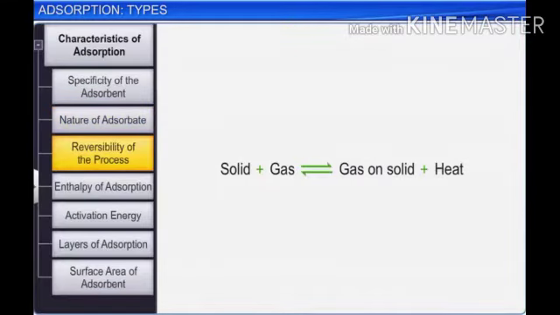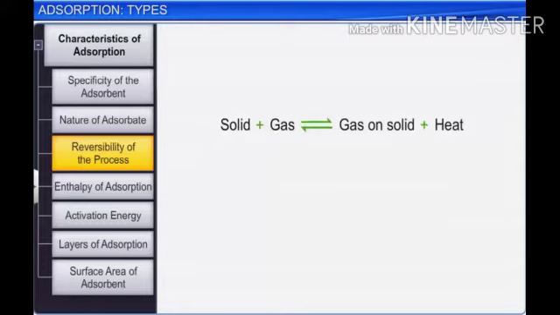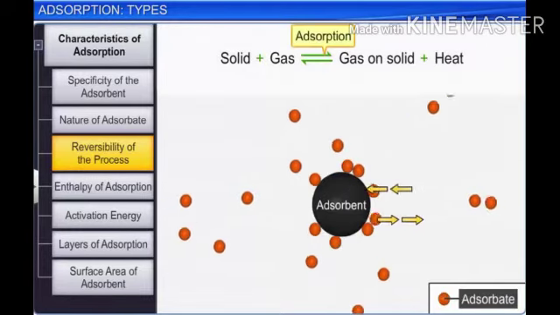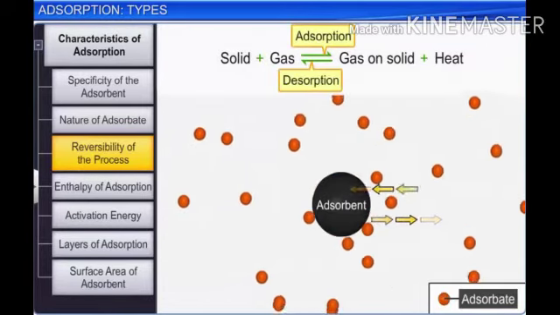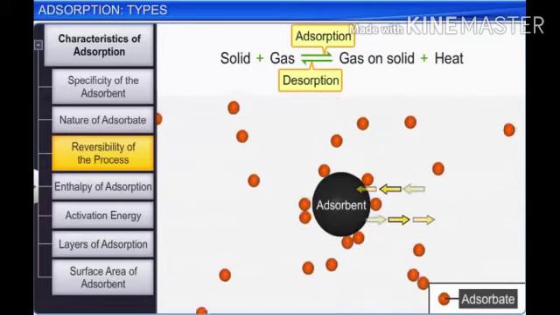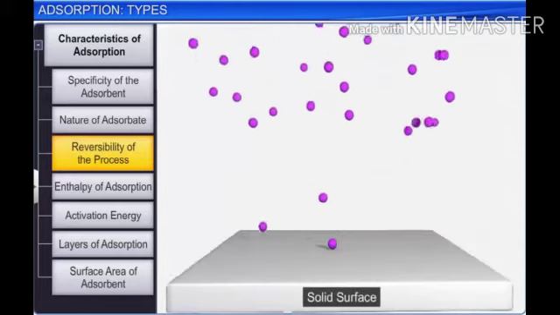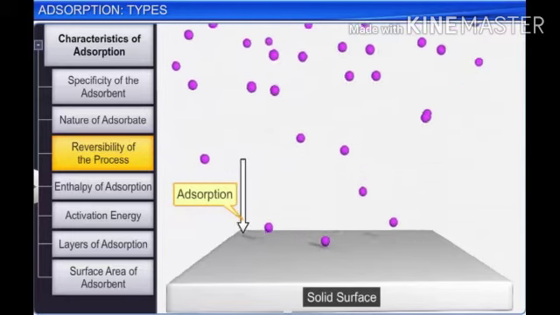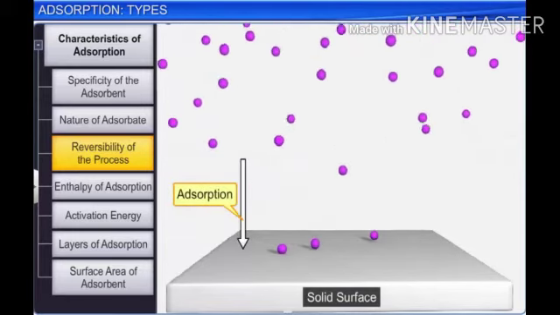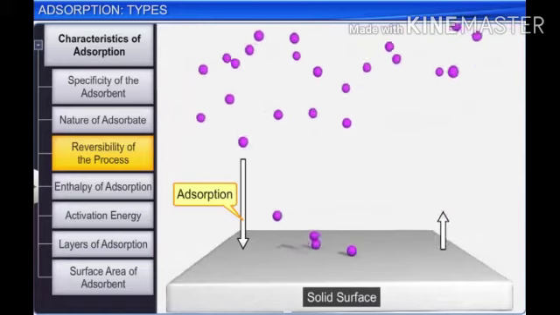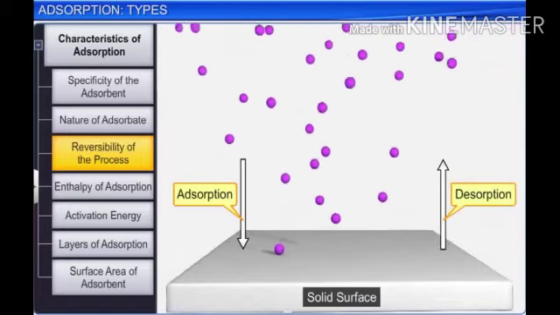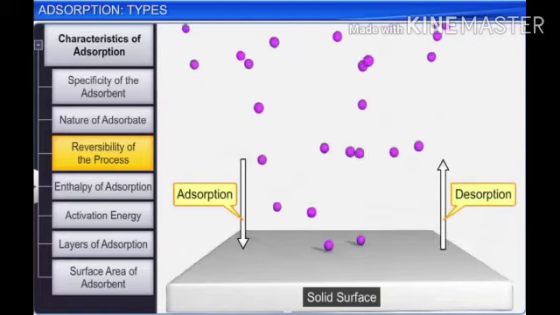Now, let us discuss the reversible nature of the process. Like any other equilibrium, adsorption is a process involving true equilibrium, with adsorption on one side and desorption on the other side. The two opposing processes involved are adsorption of gases on the surface of a solid and desorption of gas molecules from the surface of the solid into the gaseous phase.